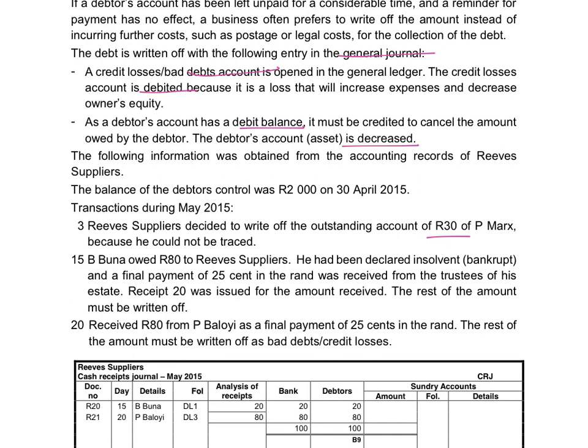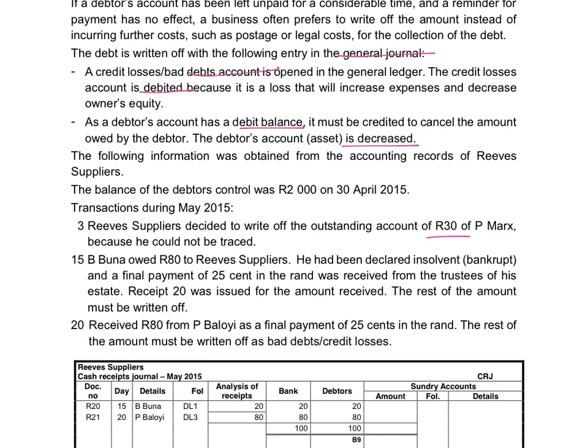In the general journal, we will show that bad debts will be debited so that the expense will increase on the debit side with R30. The account of P. Marks in the debtors ledger will be credited with 30 to close his account, and we will credit the debtors control account to indicate that the asset for debtors decrease.